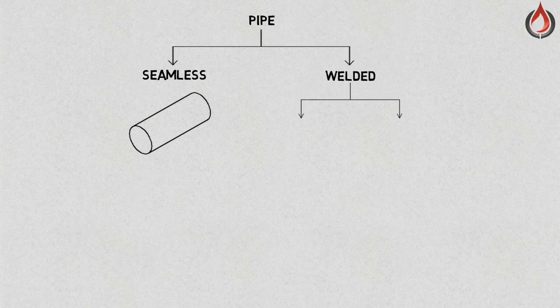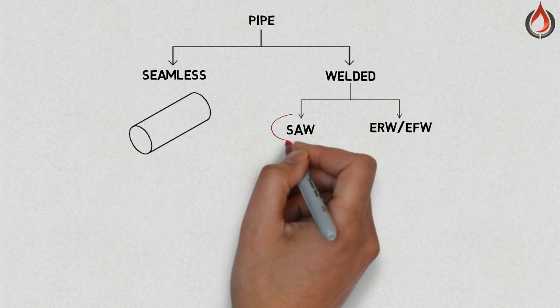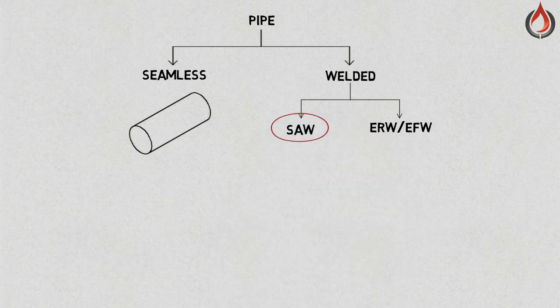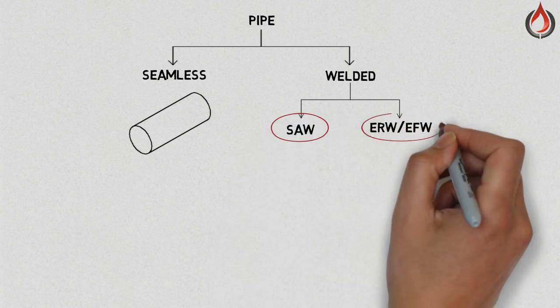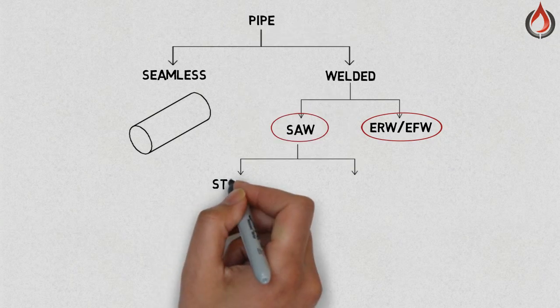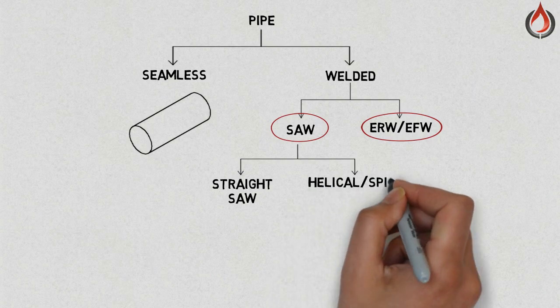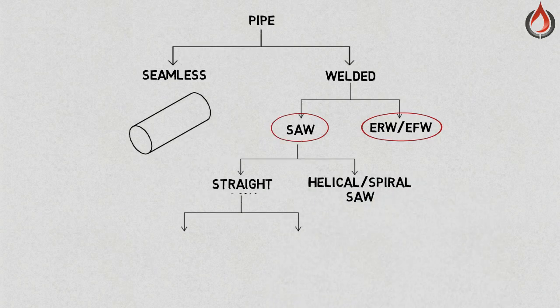There are two types of welded pipes, SAW, ERW and EFW. SAW is the submerged arc welding process, ERW is electric resistance welded, EFW is electric fusion welded. There are two types of SAW, straight SAW and helical spiral SAW, which is based on the welding profile.